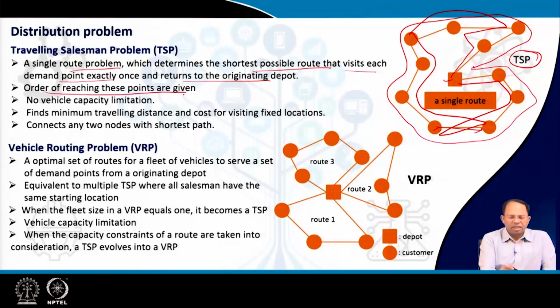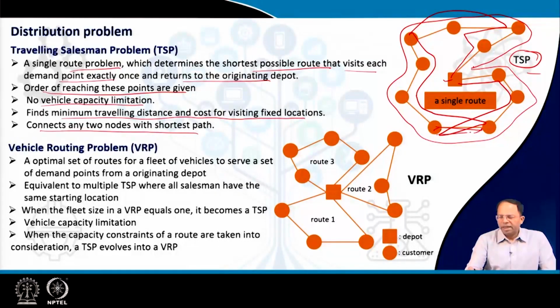Ordering of reaching these points is given. So in which sequence we would reach these points, that is given. There is no vehicle capacity limitation being considered in TSP, because one vehicle has to go and reach all these particular points. So there is no point of vehicle capacity restriction. It finds minimum traveling distance and cost for visiting fixed locations, and connects any two nodes with the shortest path. So between any two nodes, it's connected by a shortest path, right? So that's the traveling salesman problem.